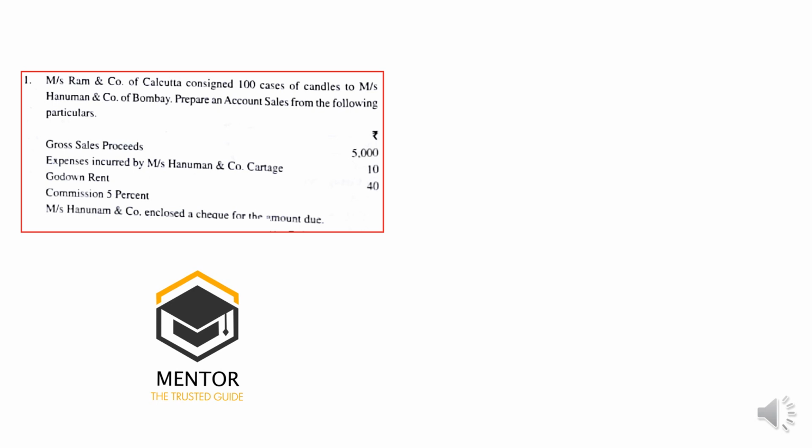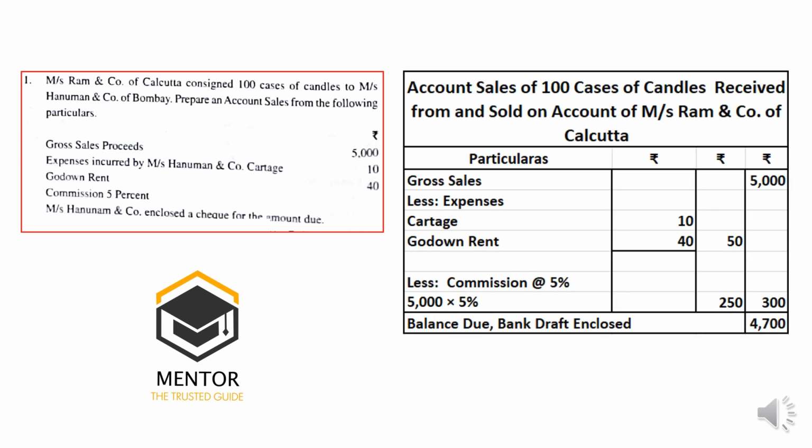In the sense that total sales are 5,000, and whatever expenses incurred will be deducted. If you see the answer, account sales of 100 cases of candles received from and sold on account of M/s Ram and Company of Calcutta. This is prepared by the consignee. Gross sales: how much sales made? 5,000, less expenses, cartage and rent of godown together 50 rupees, plus commission charged at the rate of 5% on gross sales.